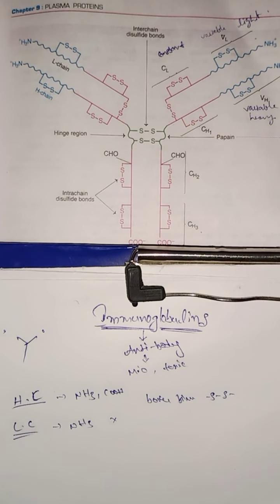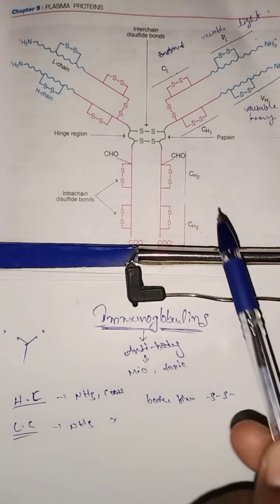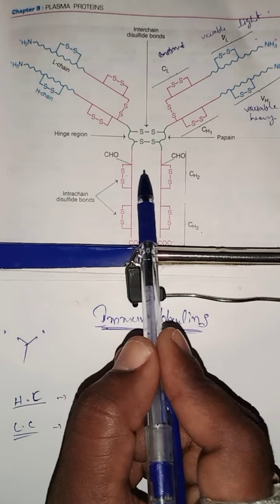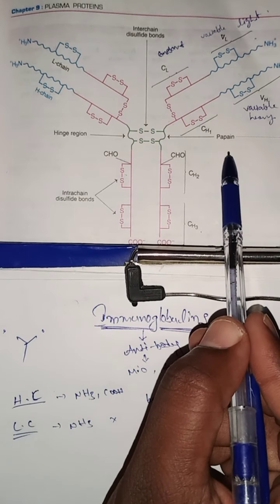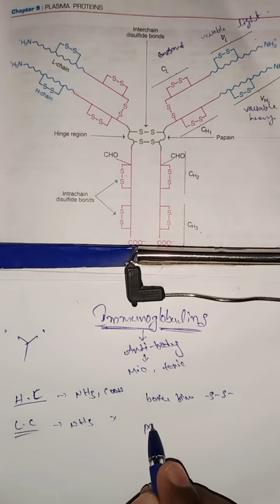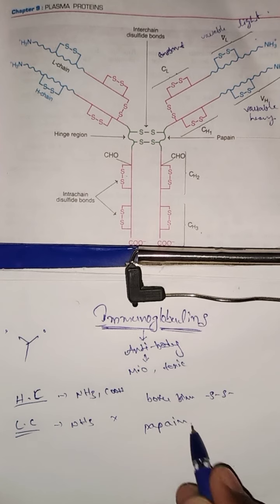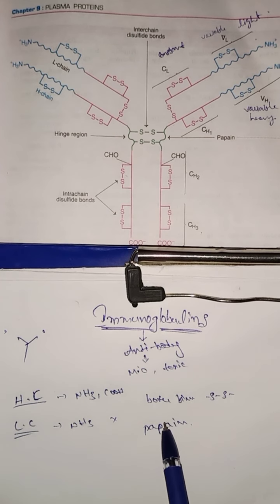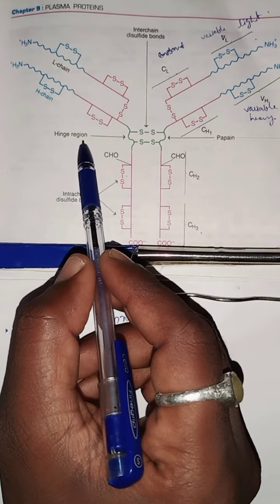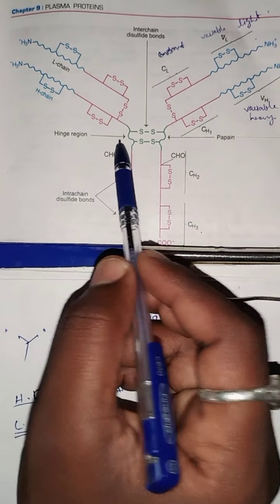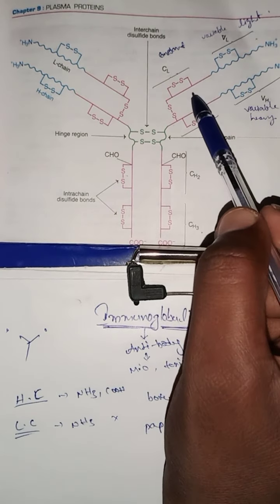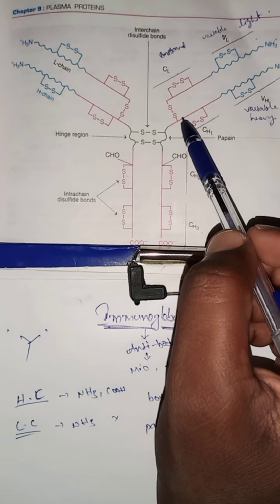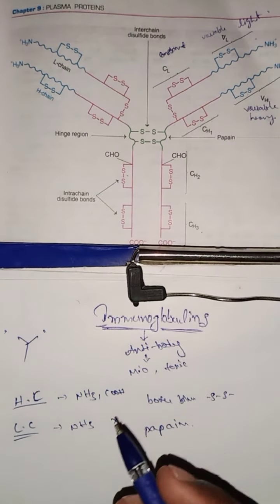These are the disulfide bonds, and these two are the two heavy chains. The two heavy chains are bound by disulfide bonds at what is known as the papain or hinge region. The papain or hinge region binds the two heavy chains. One heavy chain and one light chain are bound by disulfide bonds only.